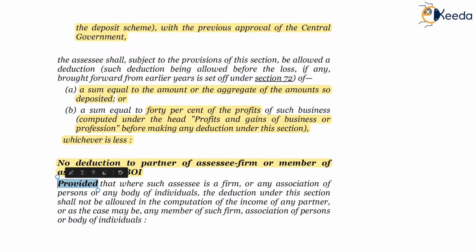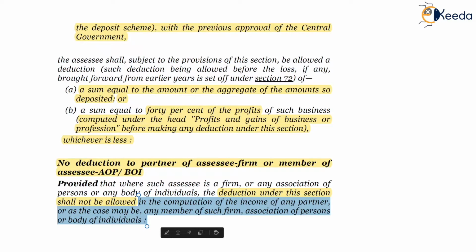So as per this proviso, provided that where such SSC is a firm or any association of persons or body of individuals, the deduction under this section shall not be allowed in the computation of the income of any partner, or as the case may be, any member of such firm, association of persons, or body of individuals, only because the deduction was already allowed to a firm or AOP BOI.